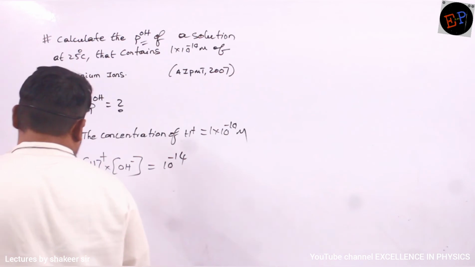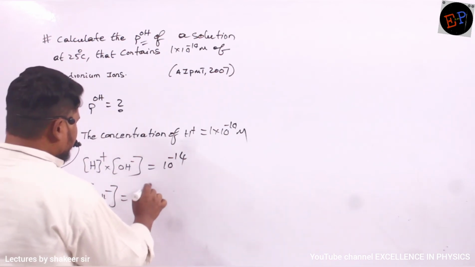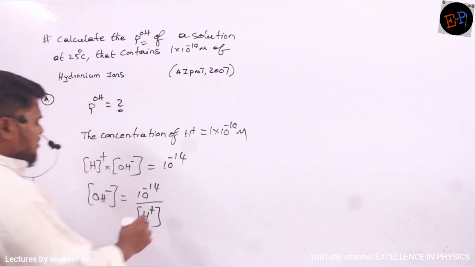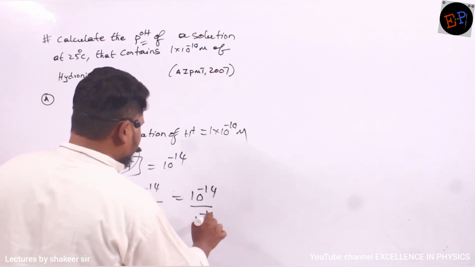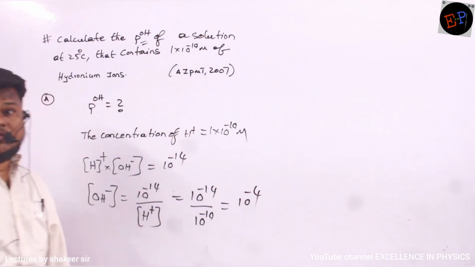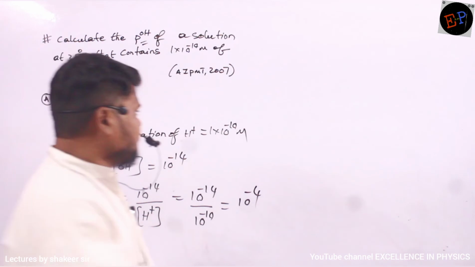Therefore, if you calculate the OH minus ion concentration, it will be 10 power minus 14 divided by the H plus ion concentration. This value is 10 power minus 10, so totally 10 power minus 4. This is the OH minus ion concentration. Are you able to understand?